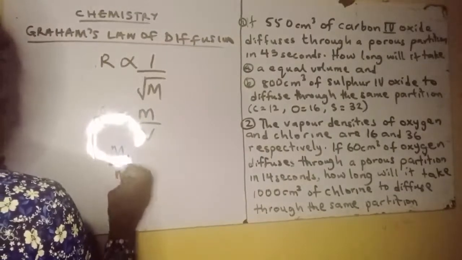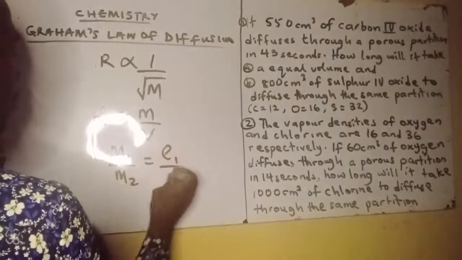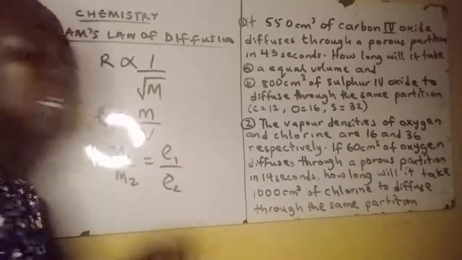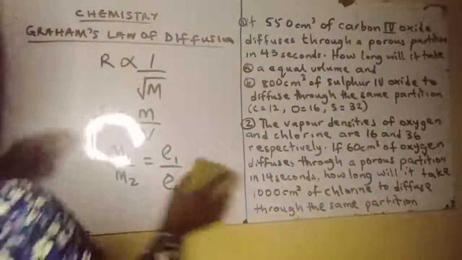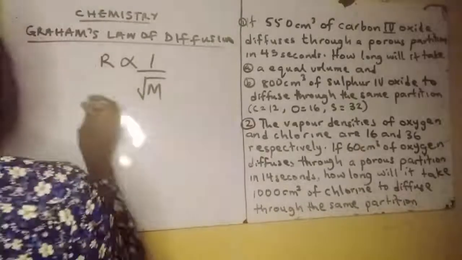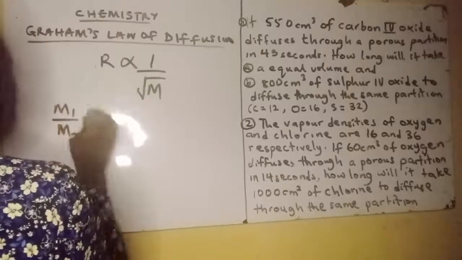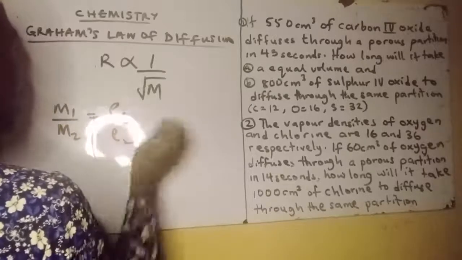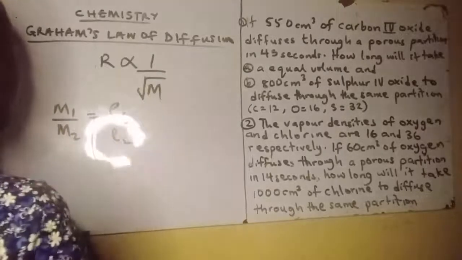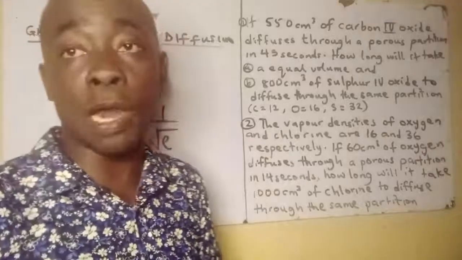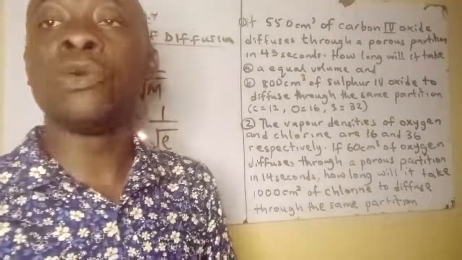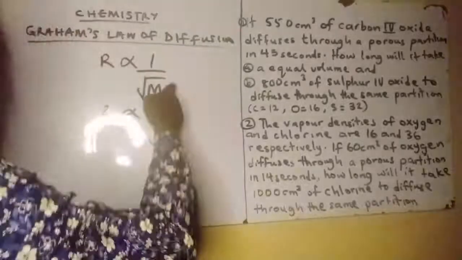m1 over m2 is also equals to density 1 over density 2. Ṣé ti get báyìí? Wọ́n ní direct relationship pẹ̀lú ara wọn. Now tí bá fẹ́ take back to this expression, I can now say that since I know that m1 over m2 is equal to rho 1 over rho 2, then mo lè sọ wípé this expression will now be what? 1 over square root of rho. Ṣé ti get báyẹn? So wọ́n ní direct relationship pẹ̀lú ara wọn torí máàsì àti density wọ́n ní direct relationship pẹ̀lú ara wọn. So a lè kọ́ bí eléyìí a dẹ̀ lè filẹ̀ bí eléyìí.